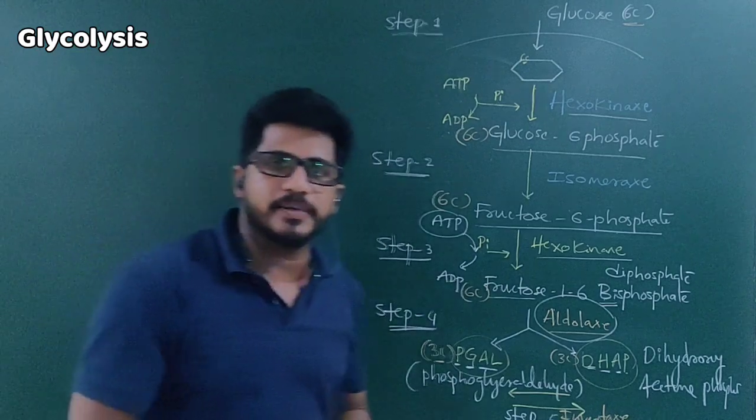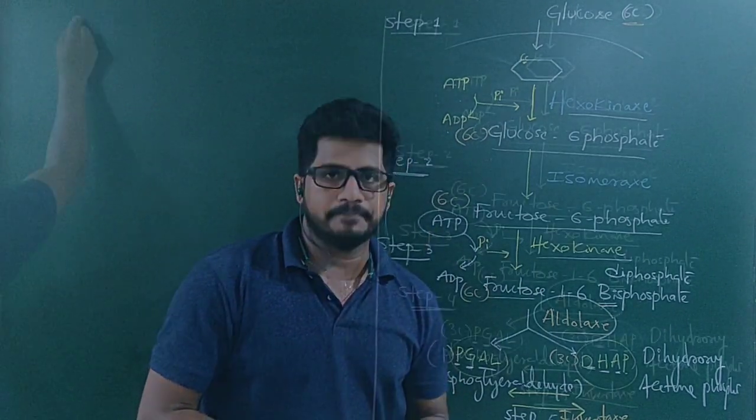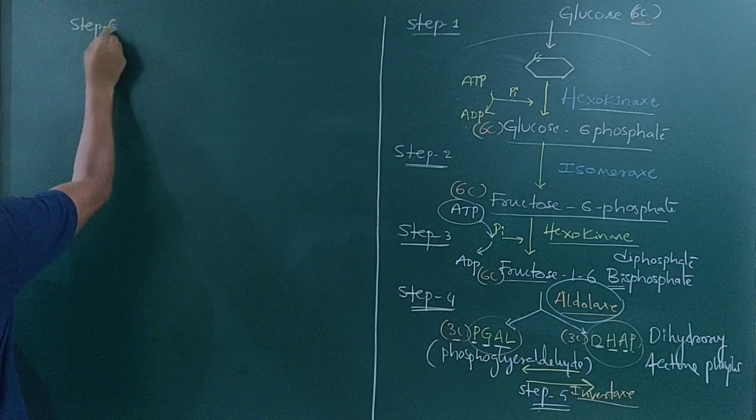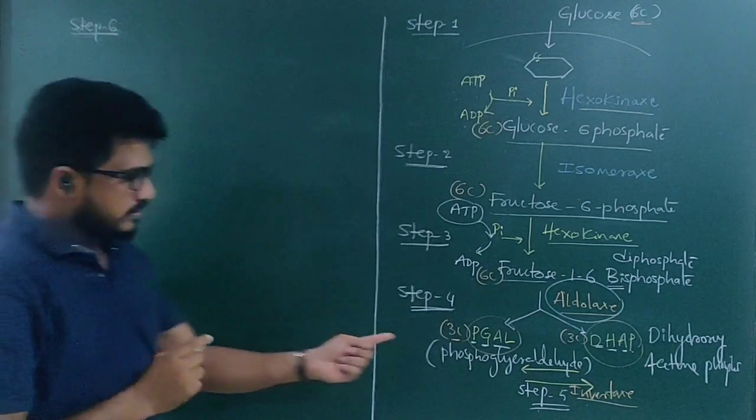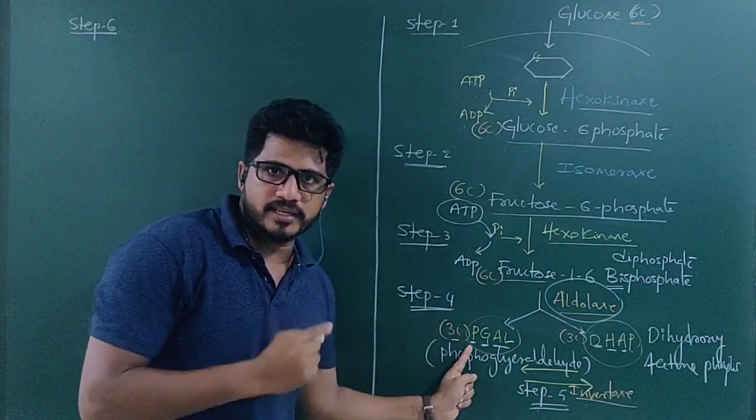So in total, how many reactions have been done? 5 reactions have been done. Step 6. In step 6, first let us take PGAL, phosphoglyceraldehyde.